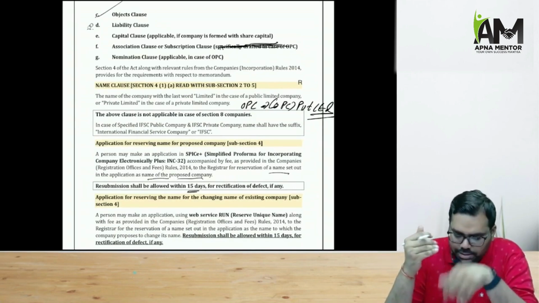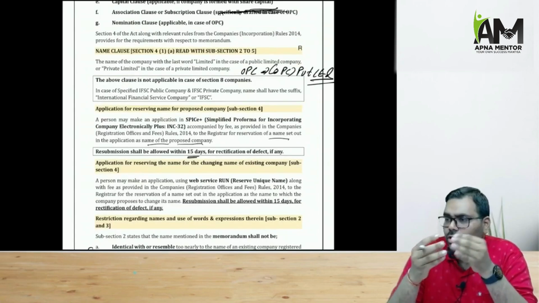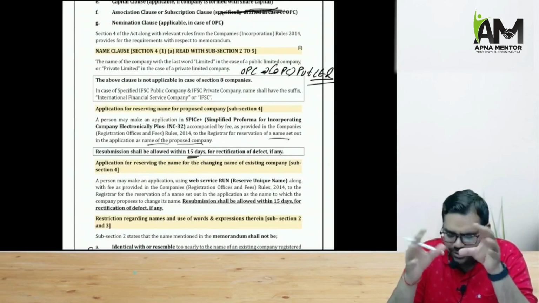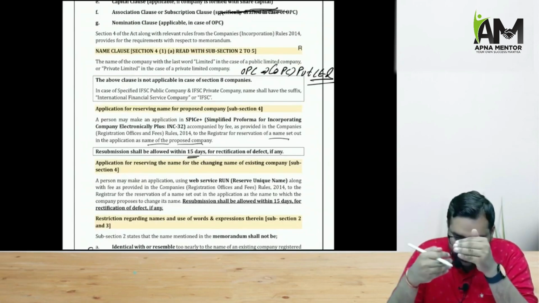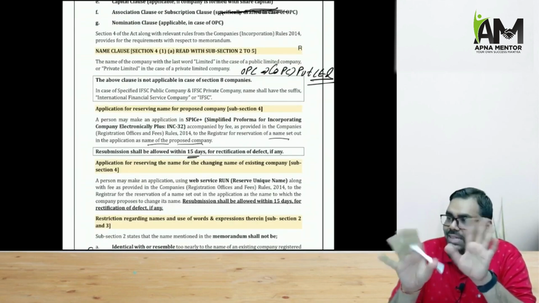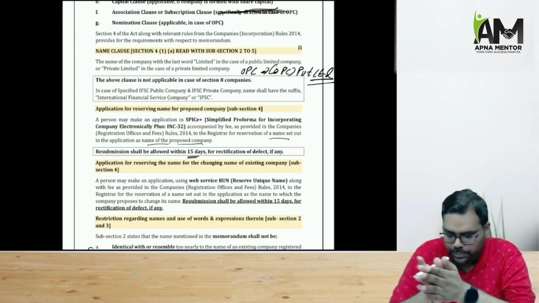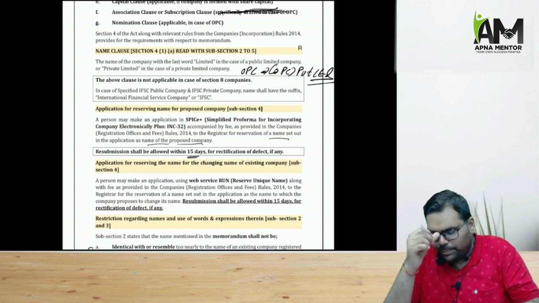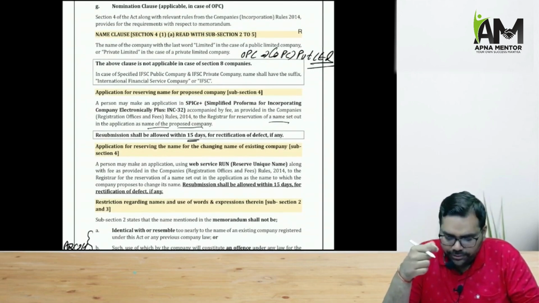So whenever any person proposes to reserve a name, because when you get a company incorporated, you have to reserve the name of the company. For the reservation of the name, you make the application again in SPICe+ form, INC 32. It's the same form for incorporation. If there is any defect in the application, it will be resubmitted within 15 days.